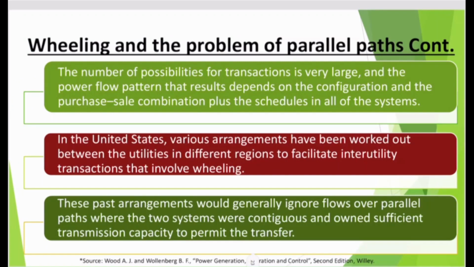The number of possibilities for transaction is very large, because this is a very simple example of 6 areas or 6 buses. But practically, any country, for example India, which is very, very big, it is very difficult to identify how the whole transaction got disturbed.